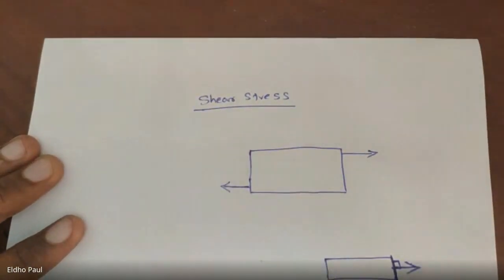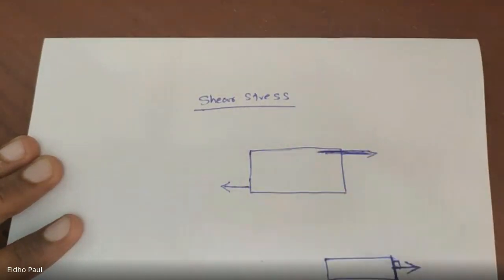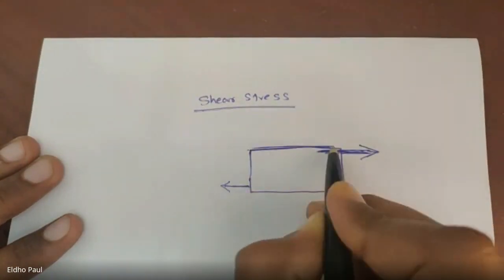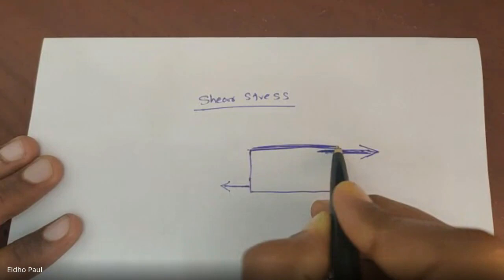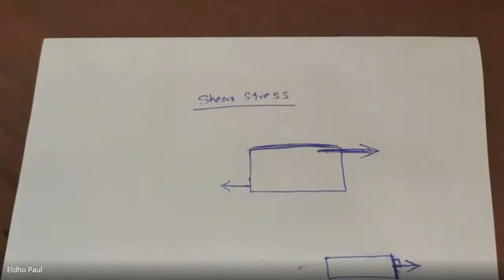But here in shear stress, the load is applied tangential to the cross section. This is our cross section, and the load is applied tangential to the cross section. Okay, can you give an example for this tangential load?